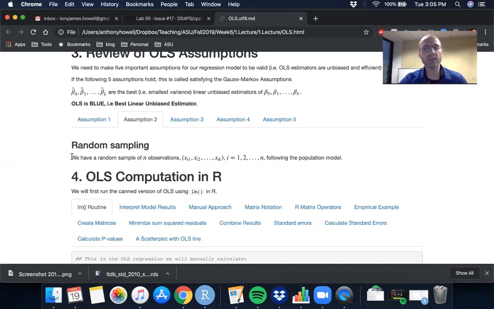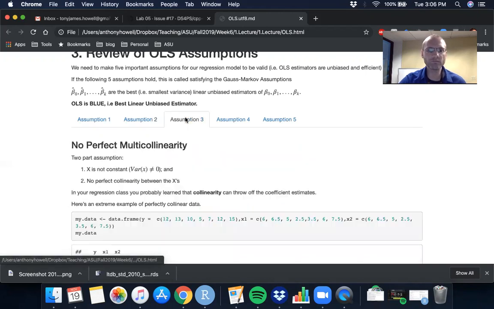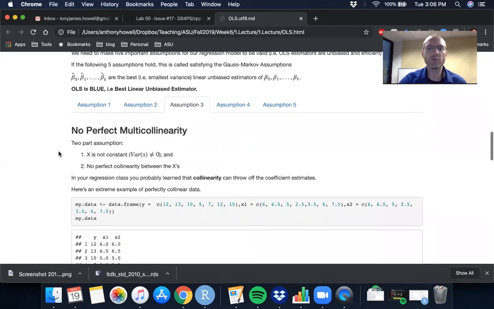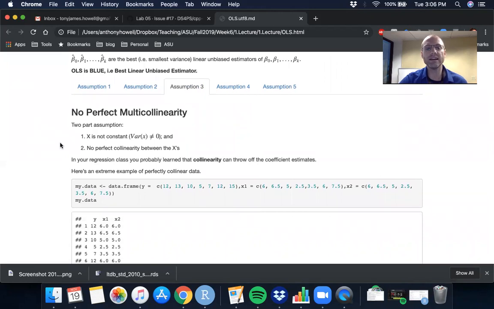But in general, whatever our generalization of our data is, our observations need to be randomly selected. That is, every observation in our data has an equal opportunity of being observed. The third one is no perfect multicollinearity. That means that among our x variables, we don't have x's that are extremely highly related to one another.